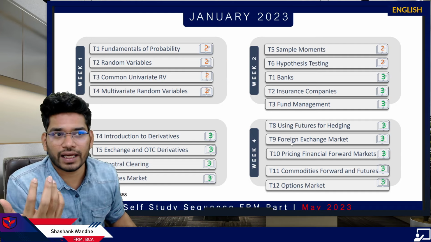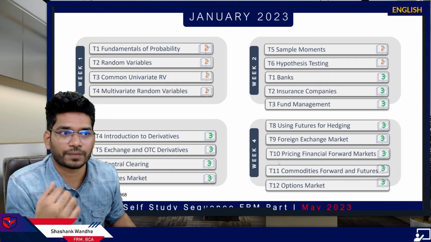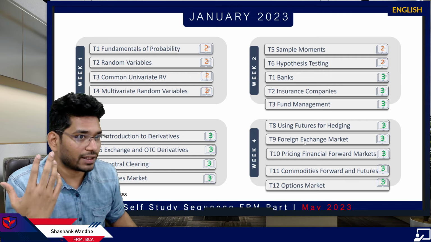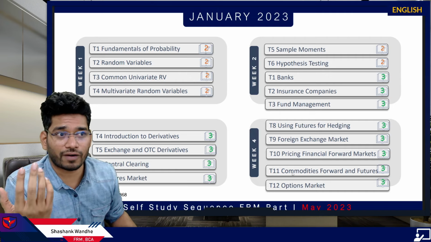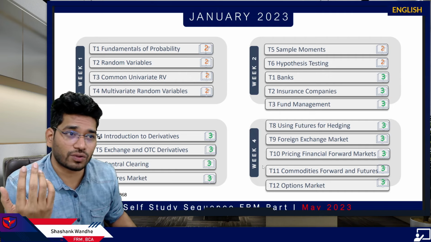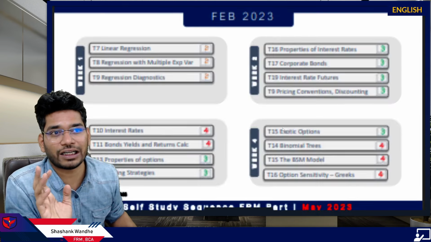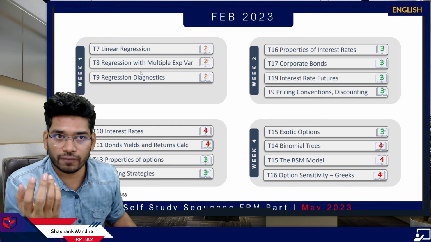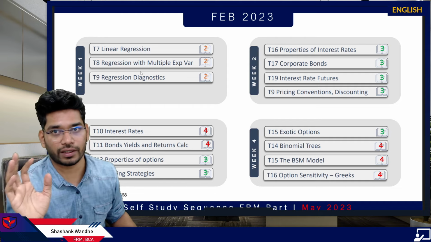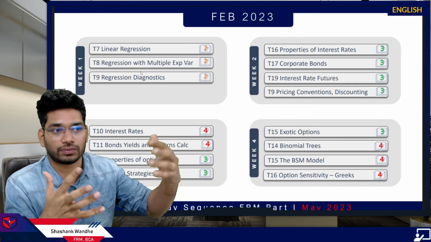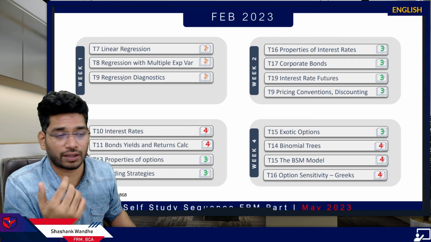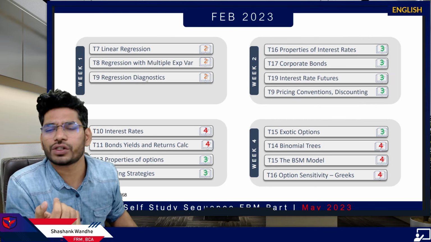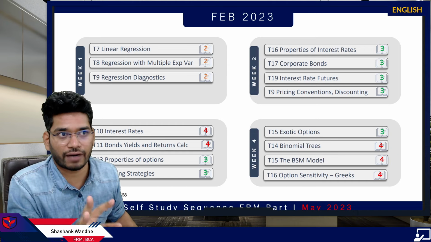Then we have week 4, where you can read these topics. Here we have a lot of numerical topics. Hedging is numerical, forex is numerical, pricing financial forwards and futures, and again commodity forwards. So this particular week is slightly overloaded. That's why I kept the first week of Feb slightly less loaded. In case you are unable to finish these topics in week 4 of Jan, then you can finish them here. So that care I've taken.